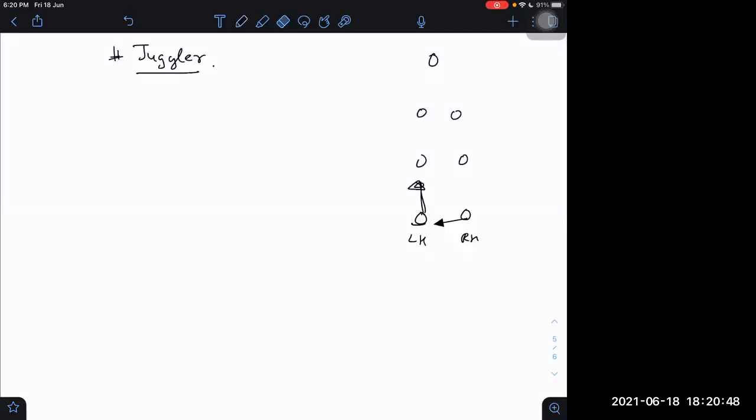Now, many questions can be asked based on the juggler, but let me take one typical question. What is the distance between the balls? Let us number the balls: ball number 1, 2, 3, 4, 5, 6. He is juggling with 6 balls, and we are assuming that the time interval between throwing of any 2 balls is the same.